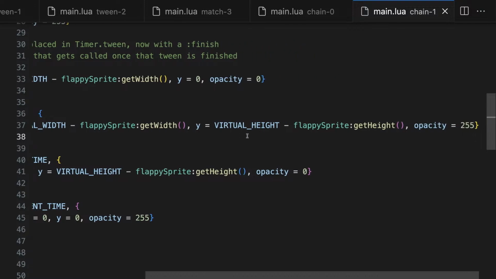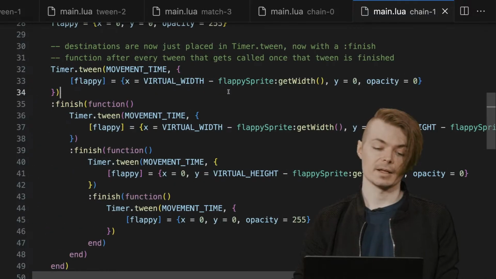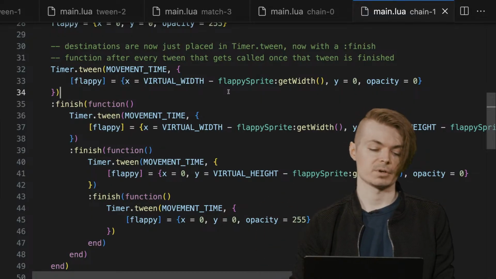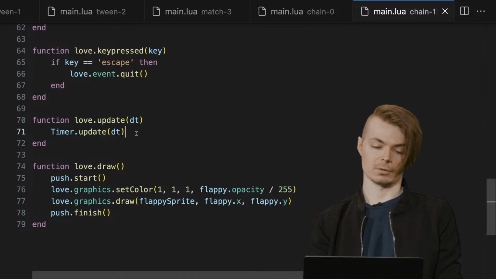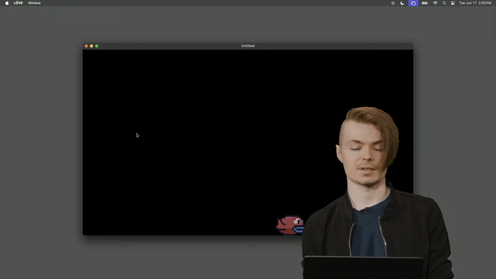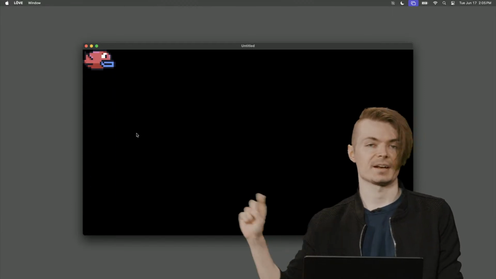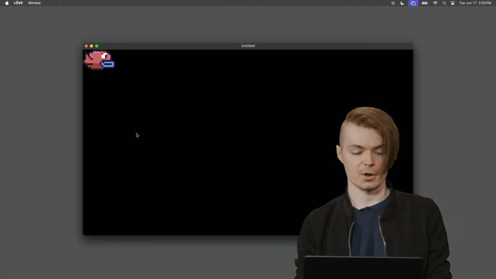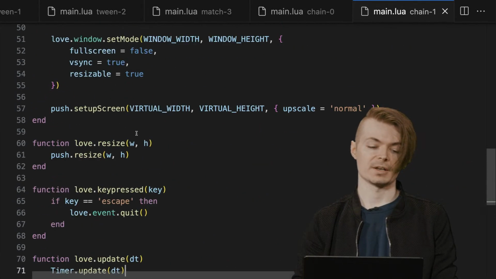We're going to say y gets virtual height minus its height, and in this case we set its opacity to 0 for the first movement. We're going to set it back to 255 when it moves down, and then we're going to repeat that exact same operation the rest of the way to get the exact same code that we saw previously, only all we have in our update is just this timer.update. I'll run this, and you can see not only are we interpolating over time this set of individual steps, our bird moving, but it's also phasing in and out of existence, kind of like a ghost in Mario or something, which is cool because now we can just think in terms of the actual linear nature of what we're trying to conceptualize over time.